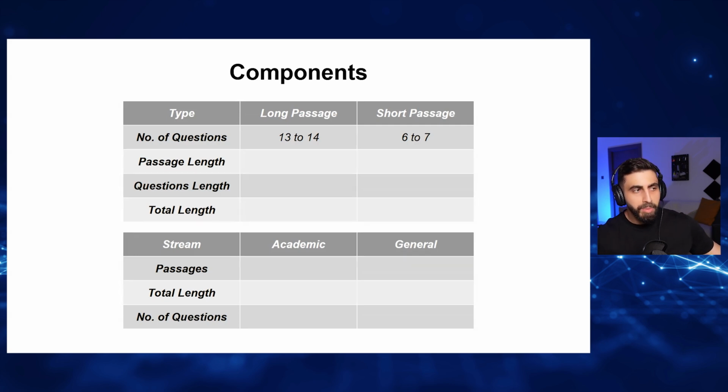The length of the long passage is 800 words. The short passage is 400 words. Obviously, this is an approximate number. Some passages might be 650 or 750, but this is an approximate number.